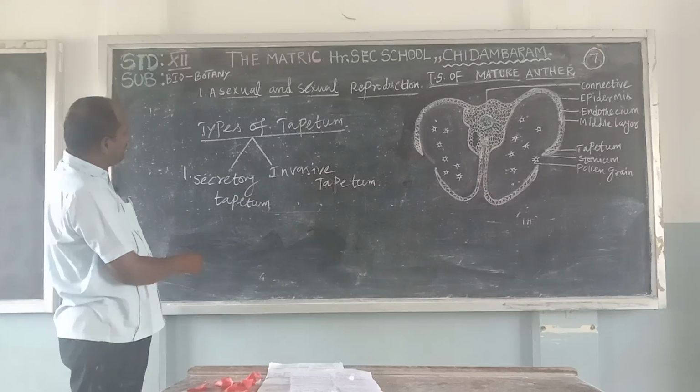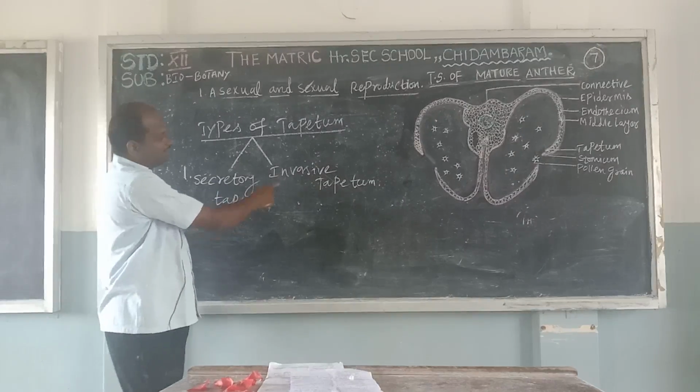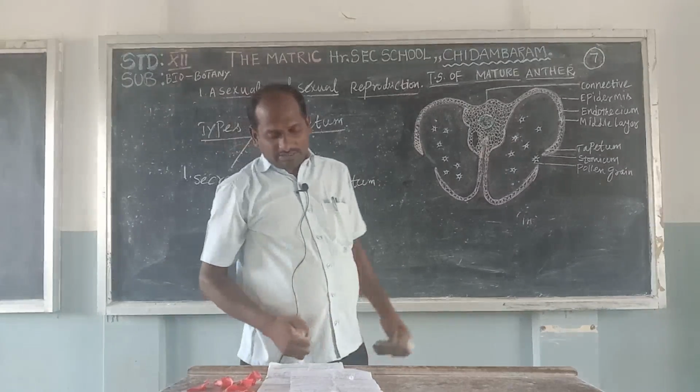First one is secretory tapetum and invasive tapetum.